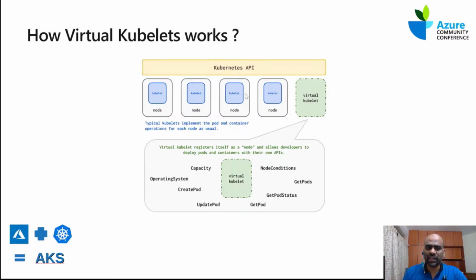The virtual kubelet is in parallel with the nodes, but you will not be paying for it until you use it. Once you use it, it will spawn lots of pods, and then it is all okay. It will be deleted, or it will stay as a virtual node there, and you will not be paying any cost for it. But for these nodes you will be paying the cost. As of now, you need to pay for at least one node.